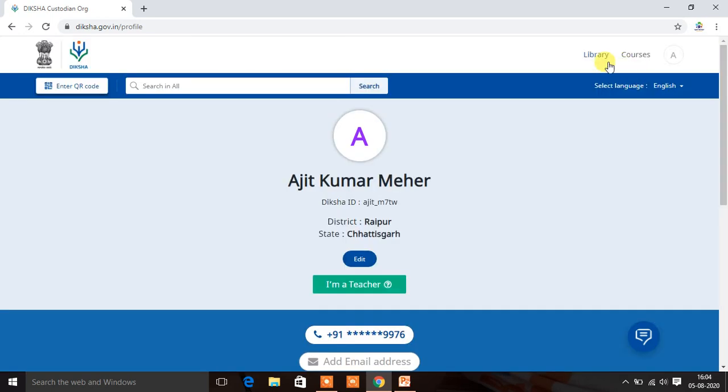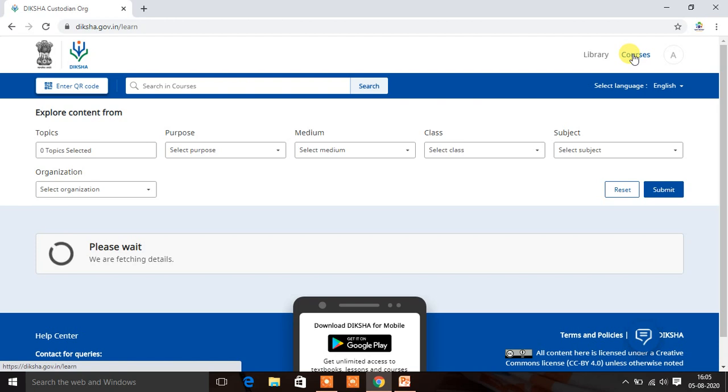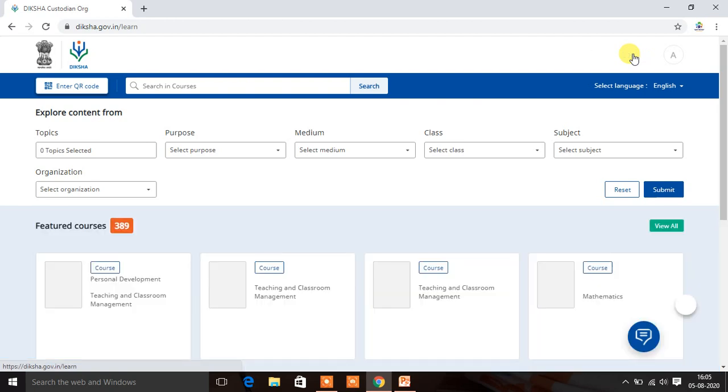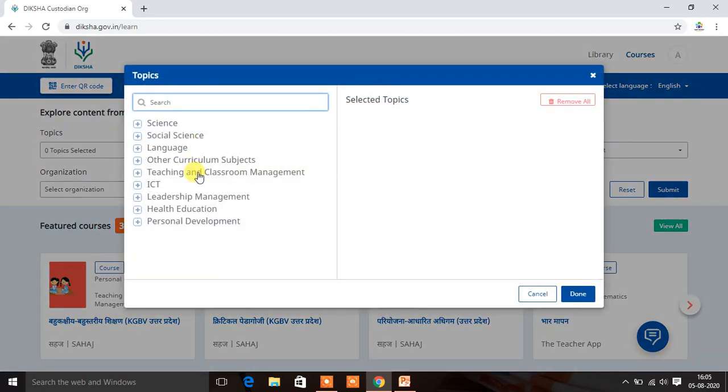So now we will move to courses. Here you can see the courses. After clicking on courses, you will be asked in which area you are interested. Suppose I want to take any course, for example, ICT.